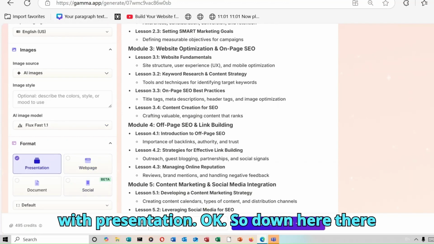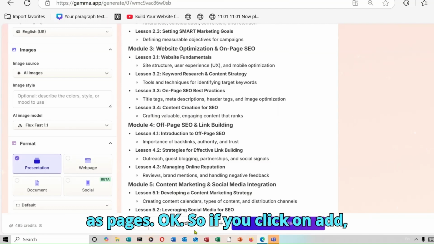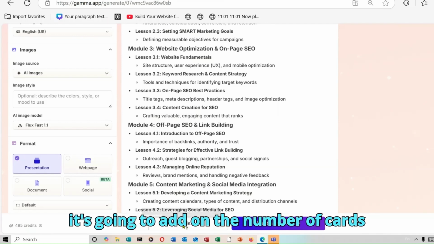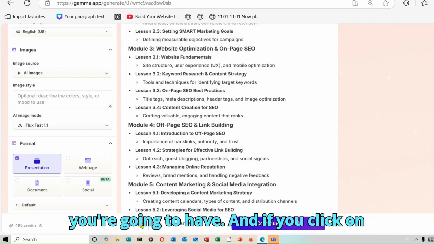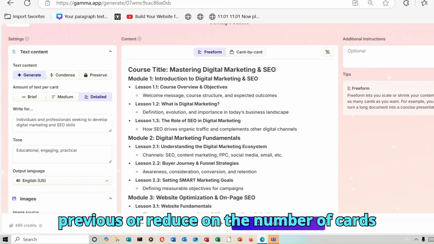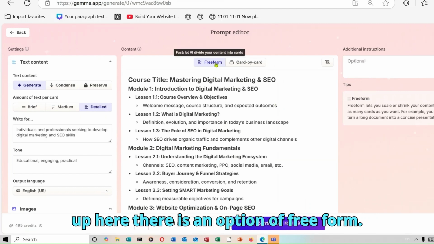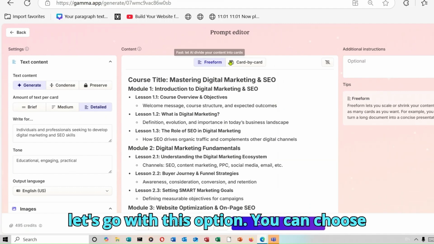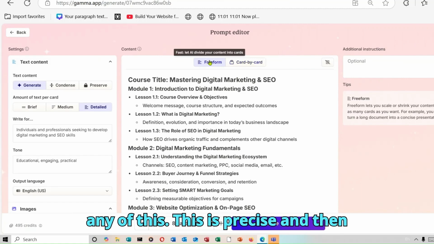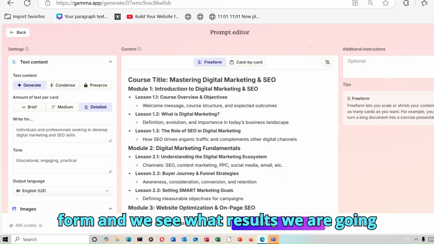Okay, so down here, there are options of increasing or reducing your cards. So you're going to take cards as pages. Okay, so if you click on add, it's going to add to the number of cards you're going to have, and if you click on minus, it's going to go back to the previous, or reduce the number of cards you have. So up here there is an option of freeform. So let's go with this option. You can choose any of these. This is precise, and then this is fast. So let's go with the freeform and we see what results we are going to get.